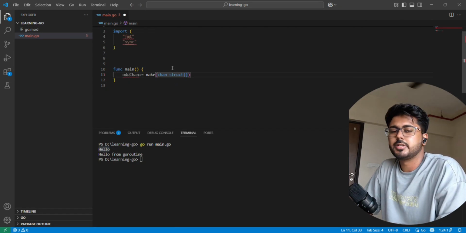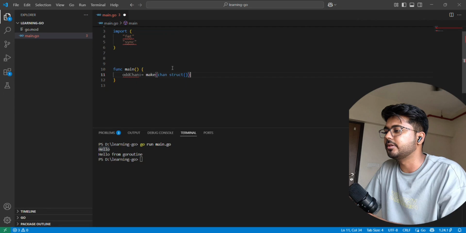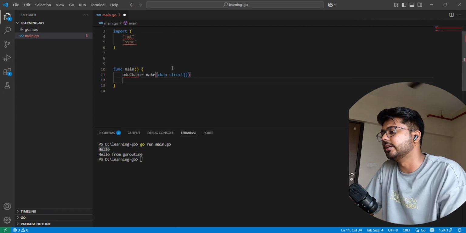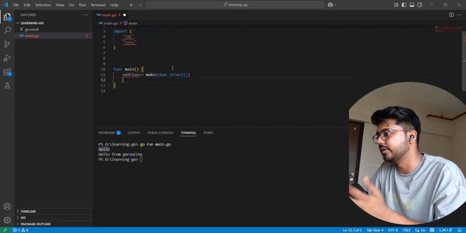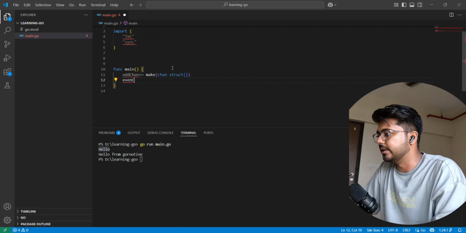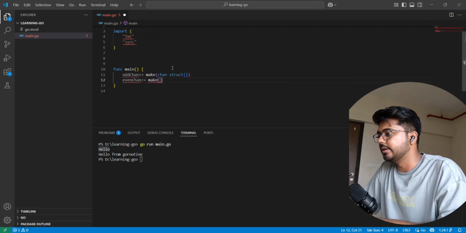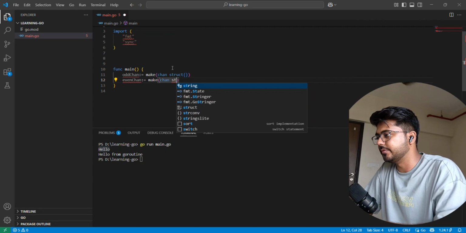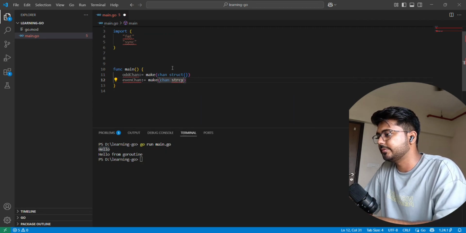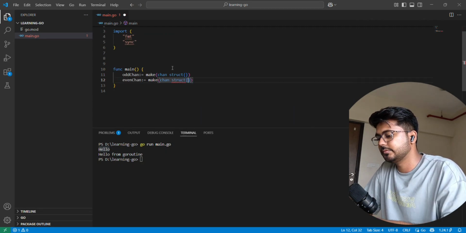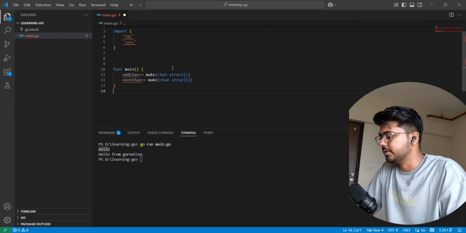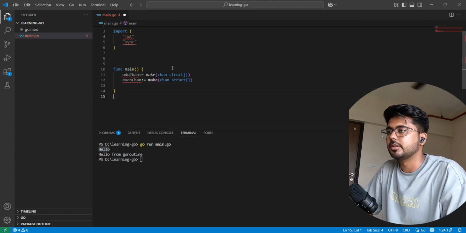The empty struct is used for signaling purposes. So we use struct, and we can have an even channel. Okay, so we have got two channels, one even channel and one odd channel.